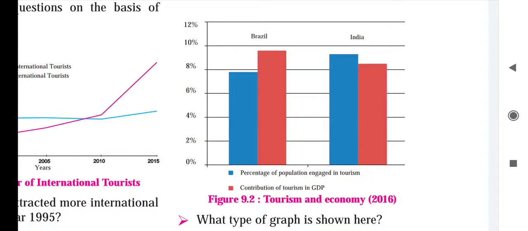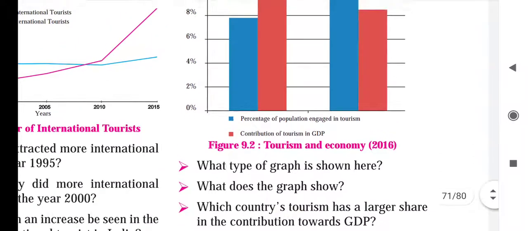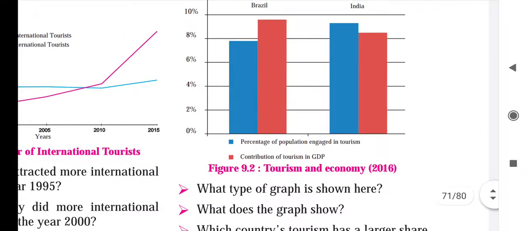So dark blue color is representing the percentage of population engaged in tourism in both the countries, India and Brazil, and red color is showing the contribution of tourism in GDP. So GDP in Brazil as well as in India. Now we will try to give the answers by studying the graph.